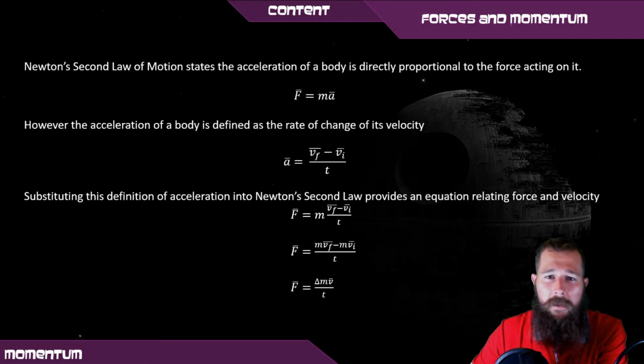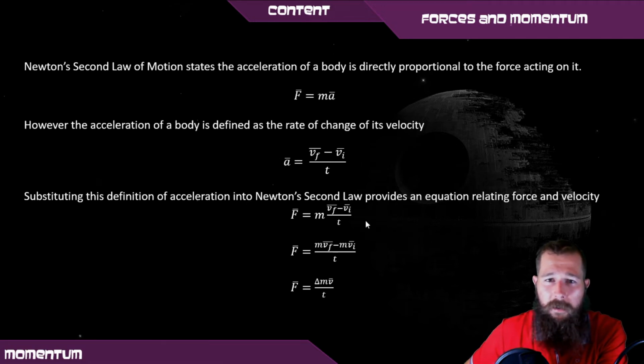Now we're going to investigate how momentum relates to the force of an object. So Newton's second law of motion states that the acceleration of a body is directly proportional to the force acting on it. So that's F equals ma. However, using the definition of acceleration being the change in velocity over time, which is this one here, we can substitute that definition of acceleration into Newton's second law, which gives us this result here.